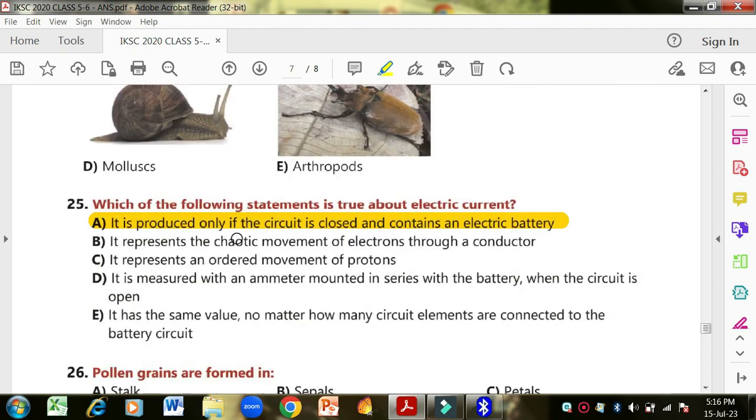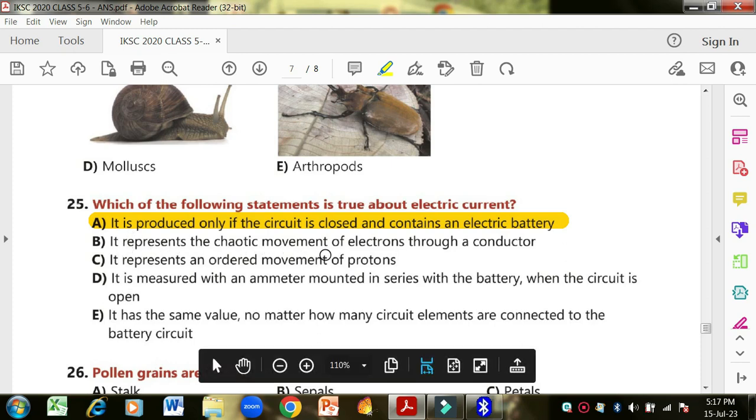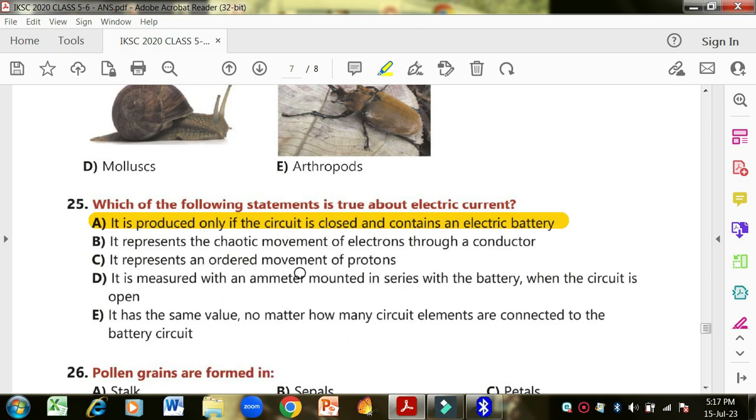Okay, next is which of the following statements is true about electric current? It is produced only if the circuit is closed and contains an electric battery. Now you know that a circuit is always formed when there is no hindrance in it. All the circuits are closed, and there is an electric battery with it. Then the circuit is complete. You can see the other options also. It represents a chaotic movement of electrons through a conductor. No. It represents an ordered movement of protons.